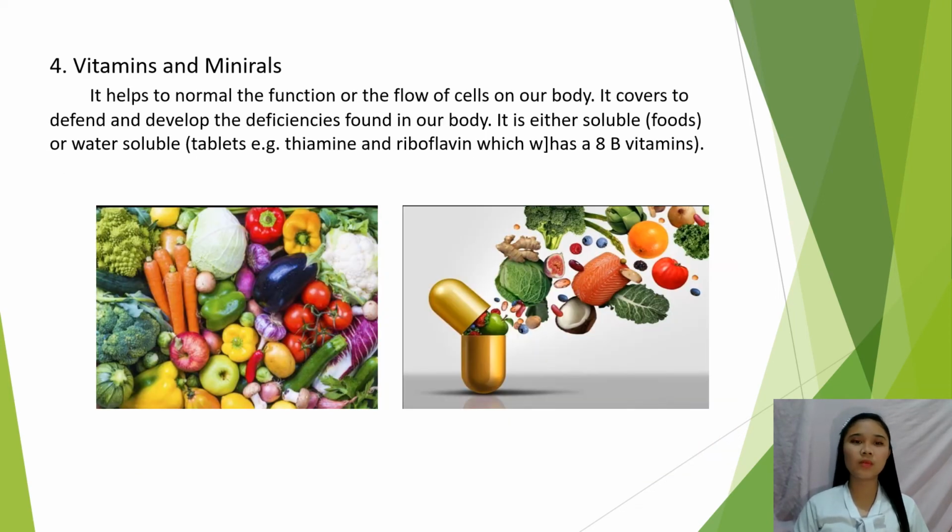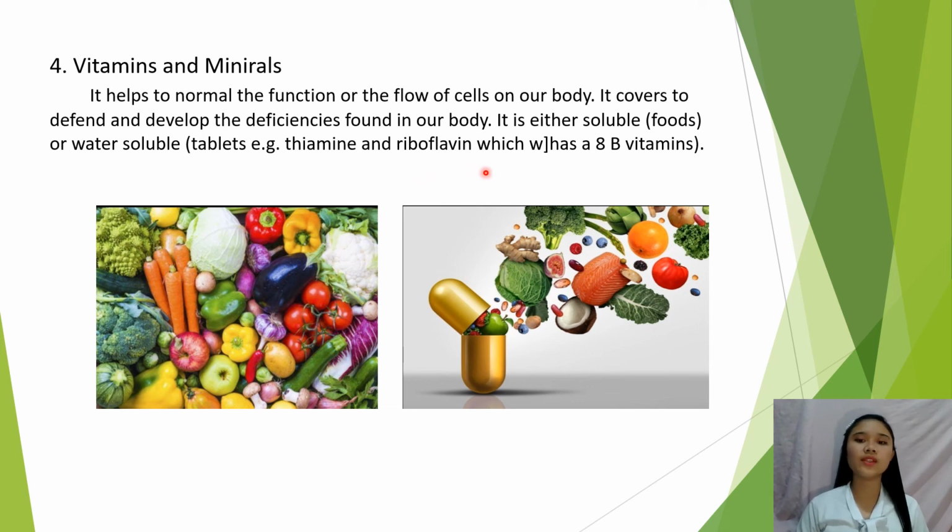Number four is vitamins and minerals. They help normalize the function and flow of cells in our body. They help to defend against and develop the deficiencies found in our body. Some are water soluble, like vitamin tablets and riboflavin, which is among the B vitamins.